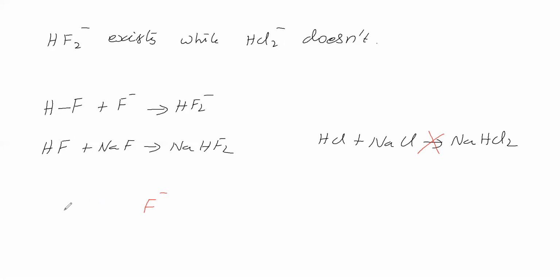Why is it so? That we will see here. Now, hydrogen has a partial positive charge, and F has a negative charge. Between them, hydrogen bonding is possible. Due to hydrogen bonding, HF2 minus exists. But HCl, if you see,